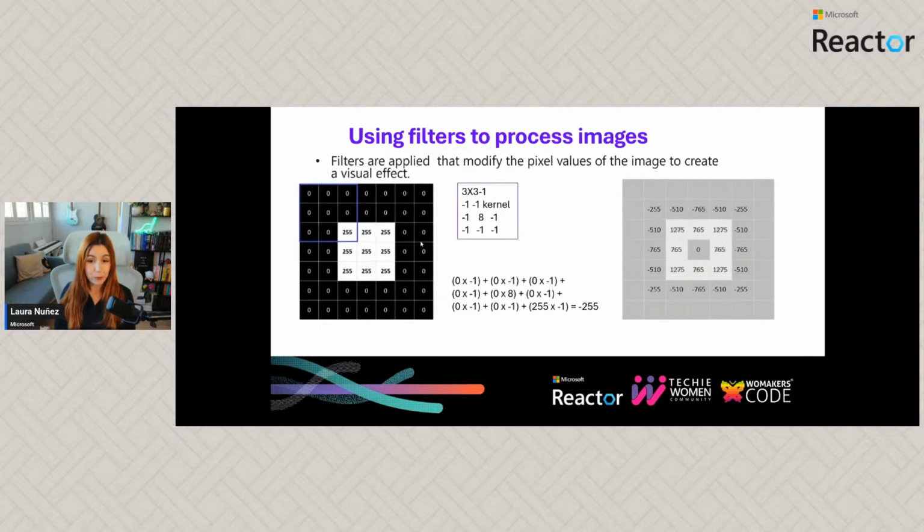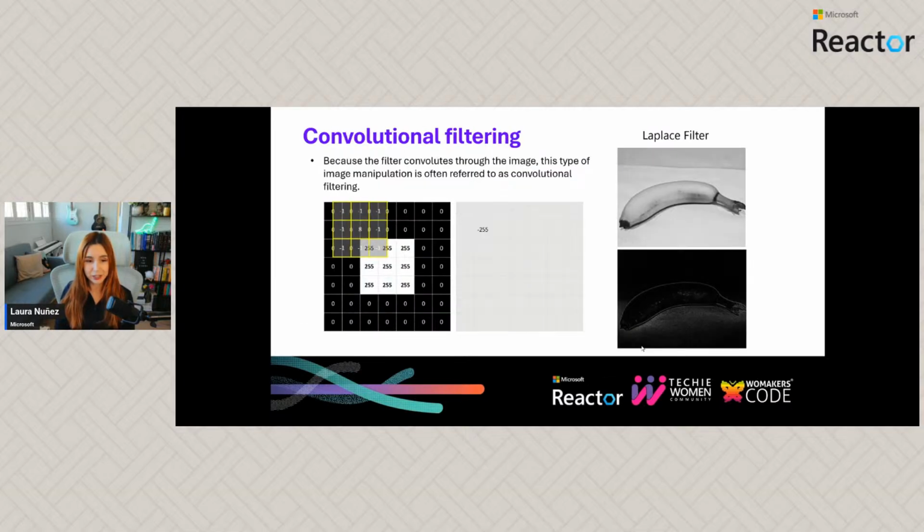So what do we do when we want to modify an image or when we want to find information about an image? What we are going to be doing is applying a filter. And what is a filter? It's also going to be an array with values that, when it's applied to the image, is going to change the value of the pixel that it's on top of, right? So something like we can see on this left image. So when we are using filters to process the image and we apply it and we go pixel by pixel, we are doing something that is called convoluting, which makes a convolutional filtering.